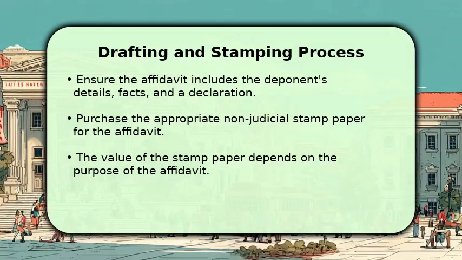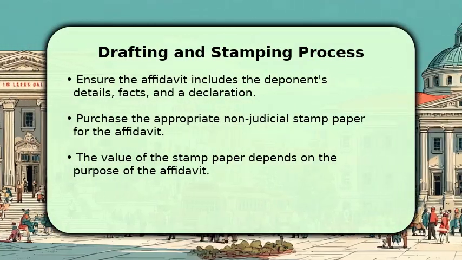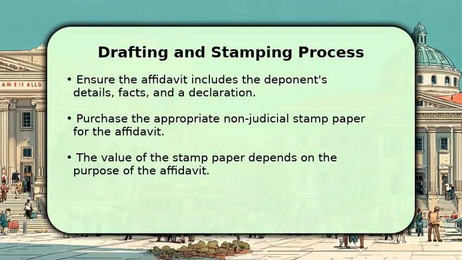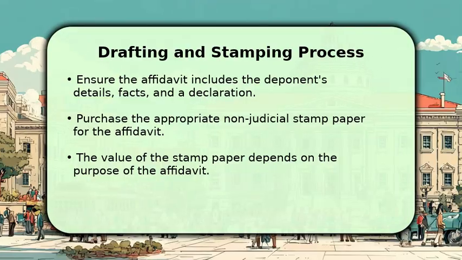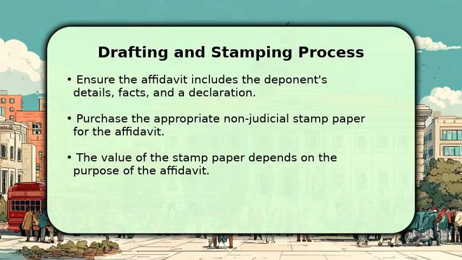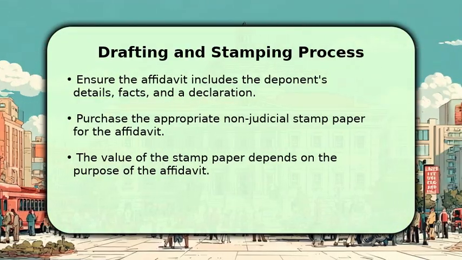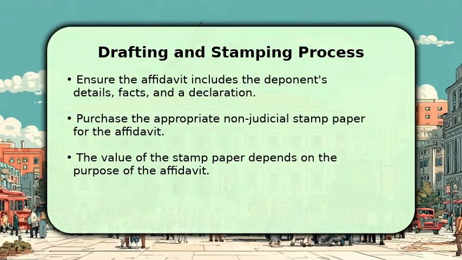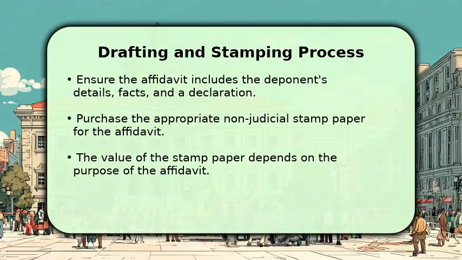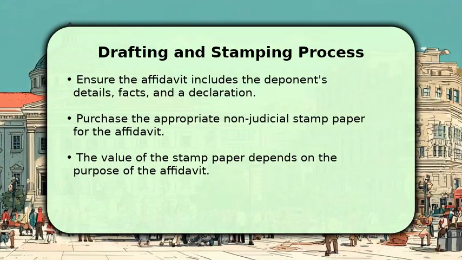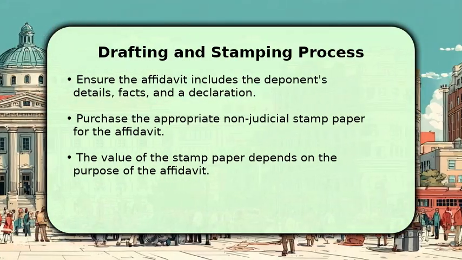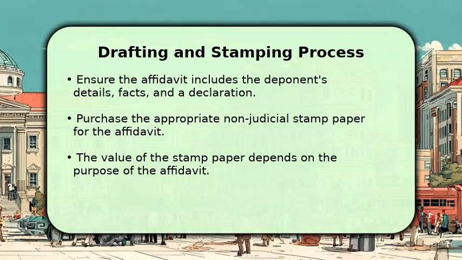Once you have your information, draft the affidavit, ensuring it clearly states the deponent's details, the facts, and a solemn declaration. After drafting, you'll need to purchase non-judicial stamp paper. The value of this stamp paper varies, typically ranging from 10 rupees to 100 rupees or more, depending on the affidavit's specific purpose and the regulations in Assam. This is a vital legal requirement.